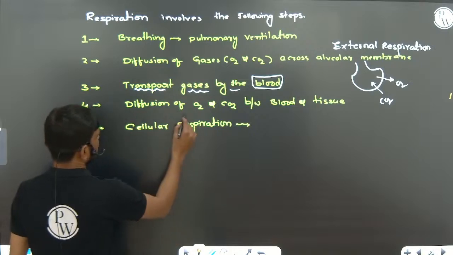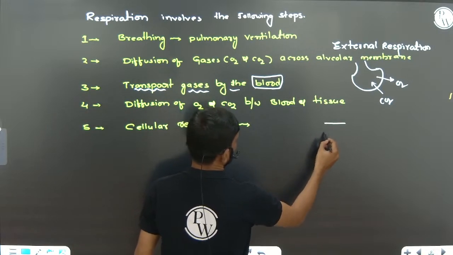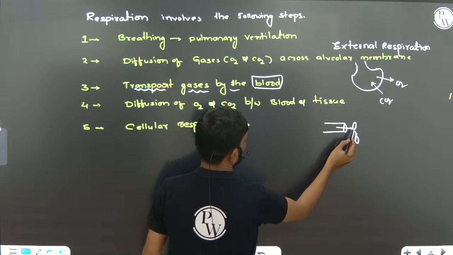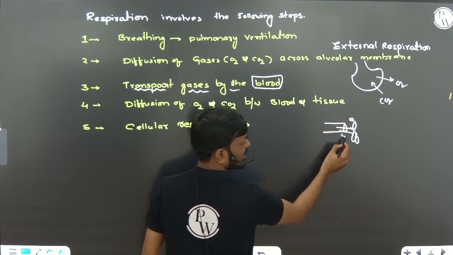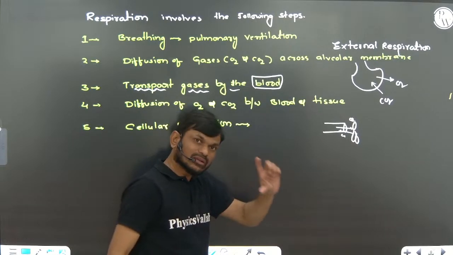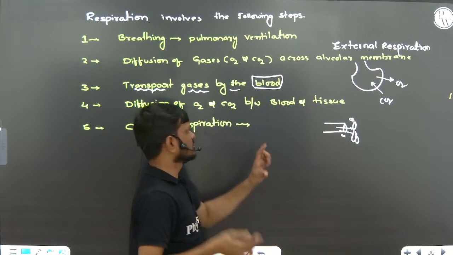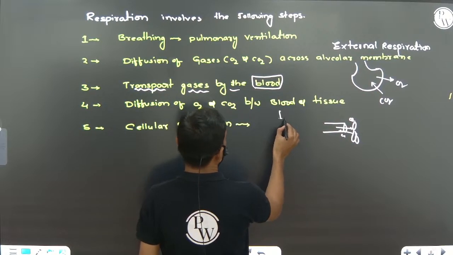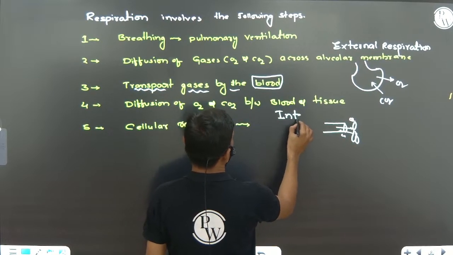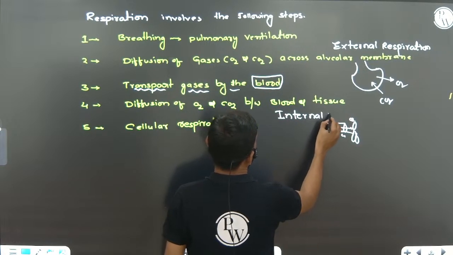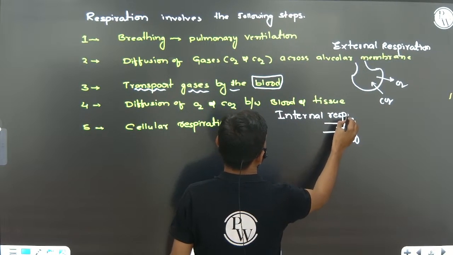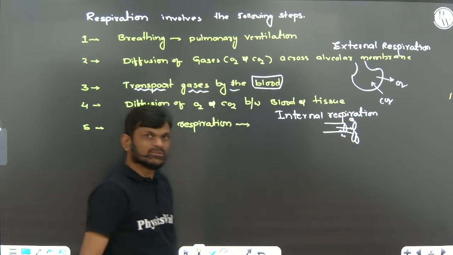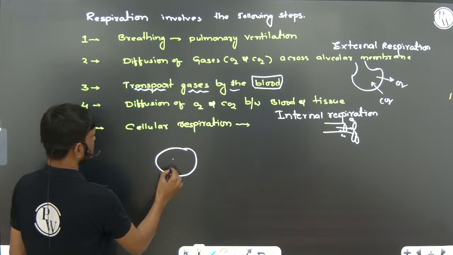Next, you can see the blood and these are the tissues. The exchange of oxygen and carbon dioxide between the tissue and blood we call internal respiration.